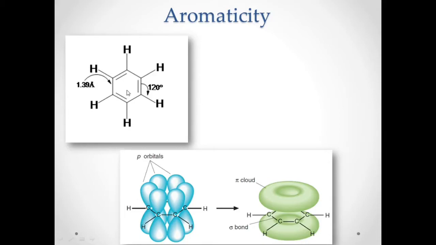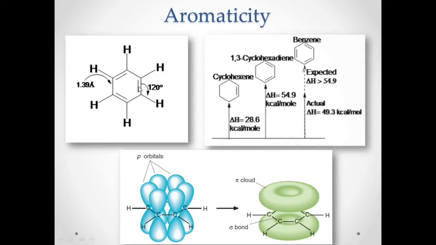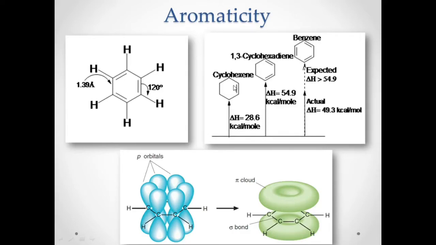Remember your benzene. It is planar because it has a bond angle of 120 degrees. It is conjugated because you have alternating carbon to carbon single and double bonds. This is also cyclic. So your benzene is actually a special type of cycloalkene, not a normal cycloalkene.